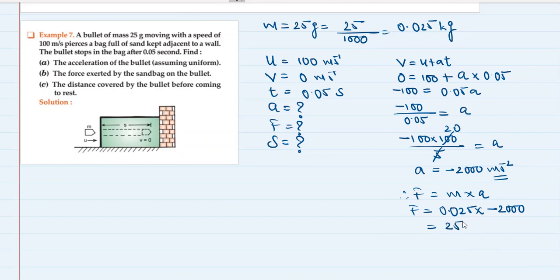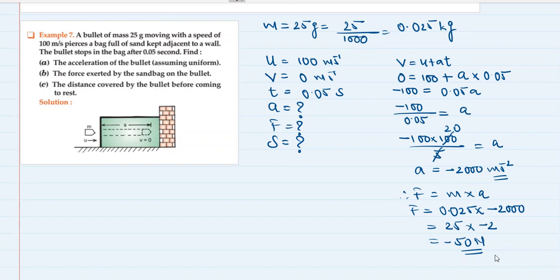So 25 multiplied by minus 2 is minus 50 Newton, if I'm not wrong. Yes, force is equal to mass into acceleration. So the force is minus 50 Newton, which is exerted by the sandbag on the bullet. Resistive force, this one.